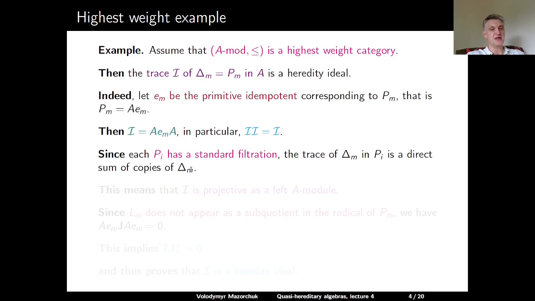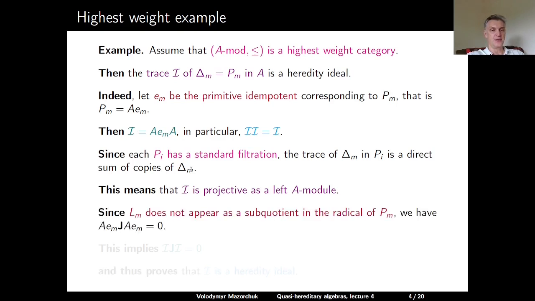In particular, this trace is a projective module. But since the left regular module is just a direct sum of copies of various Pi's, this means that the whole ideal I is projective as a left A module. Finally, we know that Lm does not appear as a subquotient of the radical of Pm. That's the first condition in the definition of a highest weight category, so the surjection from delta M to Lm should be filtered by smaller symbols.